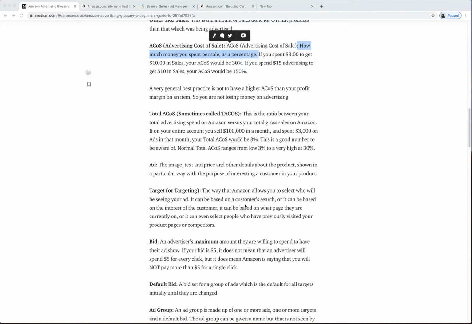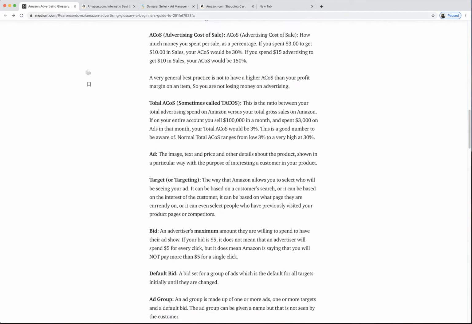So the whole point: $3 to get $10 is 30%. If you spend $15 to get $10 in sales, your ACOS is 150%. One thing that a lot of people do is, as long as your ACOS is less than your profit margin, then you're not losing money and your ads are pretty good. A lot of people have that kind of strategy because you make money on the other sales that are not from ads. Now, some call it TACOS, total ACOS.